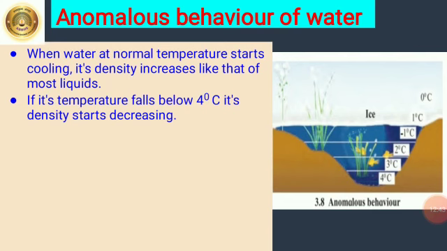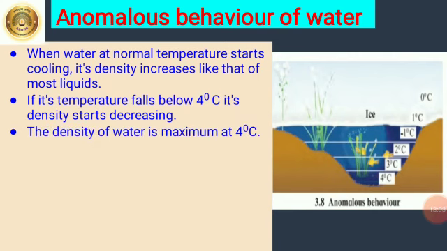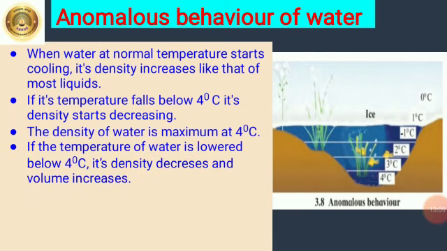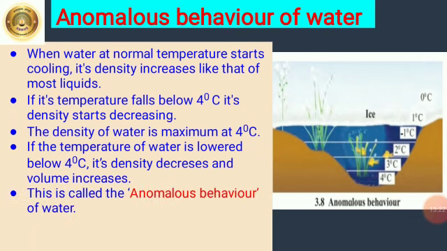The density of water is peculiar. When water at normal temperature starts cooling, its density increases like that of most liquids. If its temperature falls below 4 degrees centigrade, its density starts decreasing. The density of water is maximum at 4 degrees centigrade. If the temperature of water is lowered below 4 degrees centigrade, its density decreases and volume increases. Water expands when temperature falls below 4 degrees centigrade. This is called the anomalous behavior of water.